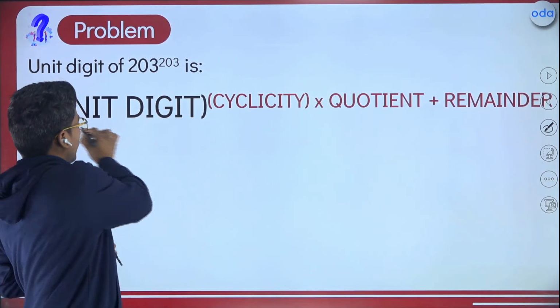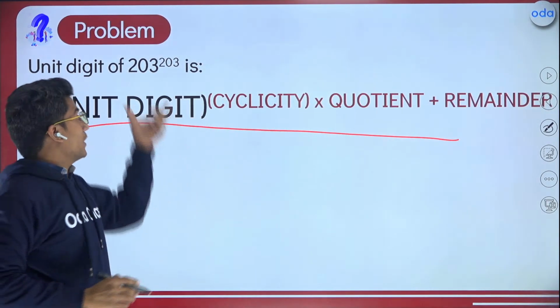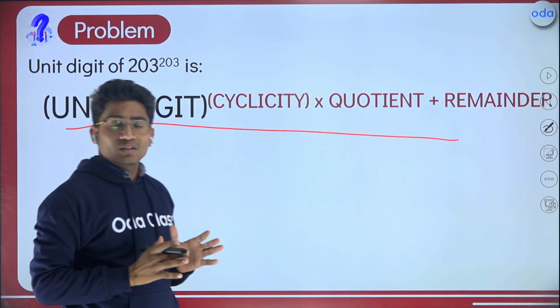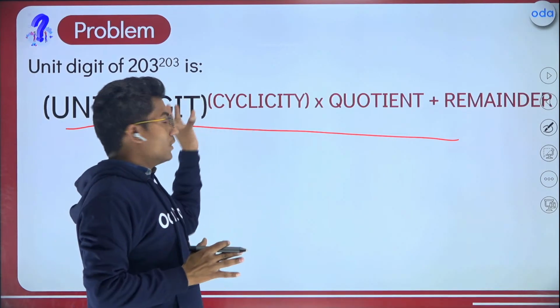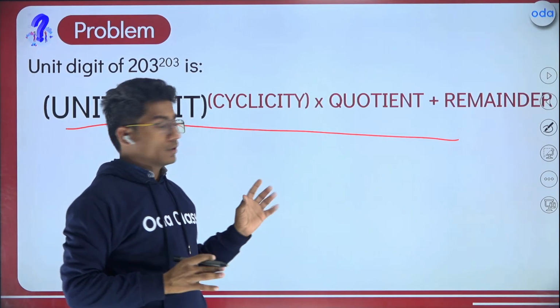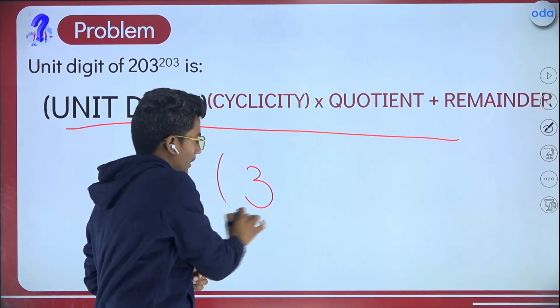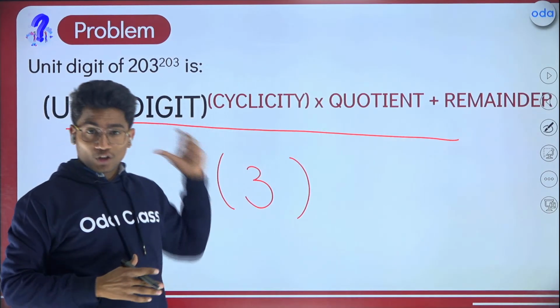Please remember this formula. This formula simply says, first write down the unit digit, whatever the number be, even if it is 9 digits or 10 digits or 12 digits. You just have to write down the unit digit. So in this case, what is the unit digit? The unit digit is 3, right? You have to write the unit digit. So the unit digit in this case is 3.